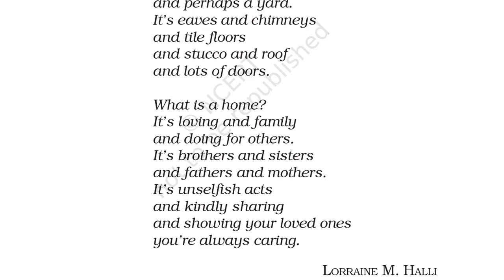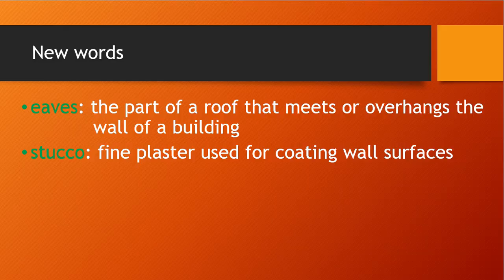Chimney, I think you probably know, is where air goes outside from the home, right? And tile floors, on the floor you see there will be tile, right? And stucco and roof, and lots of doors. There is a roof, lots of doors also, and stucco means fine plaster used for coating wall surfaces.